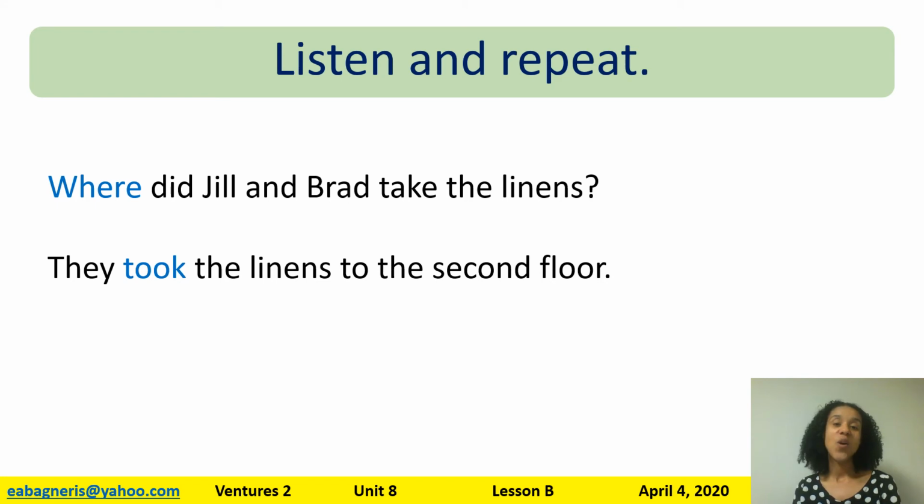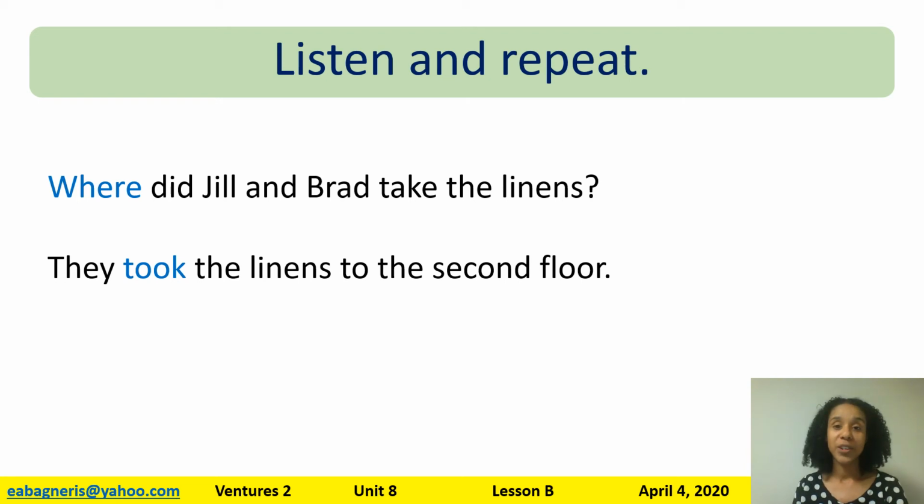Listen. Where did Jill and Brad take the linens? They took the linens to the second floor. Say it with me. Where did Jill and Brad take the linens? They took the linens to the second floor.